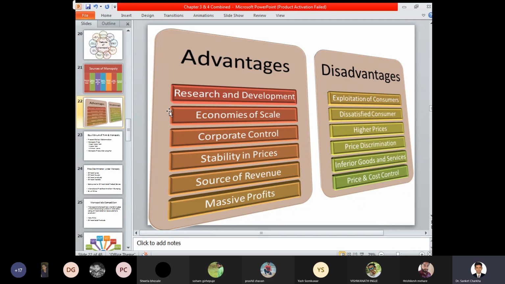Higher prices. As we have seen in terms of sources of revenue, the seller may charge different prices to different consumers. For person X he is charging 10, for person Y 11, and for person Z 12. If the price increases, the customer may switch his purchase decision and may not purchase the goods. If the product is charged at a higher rate, it is a disadvantage to the firm and also to the consumer. It is a disadvantage to the firm because the firm will lose a customer. Earlier the customer was ready to purchase at rupees 10, but if the price increases to rupees 12, the customer will not purchase.